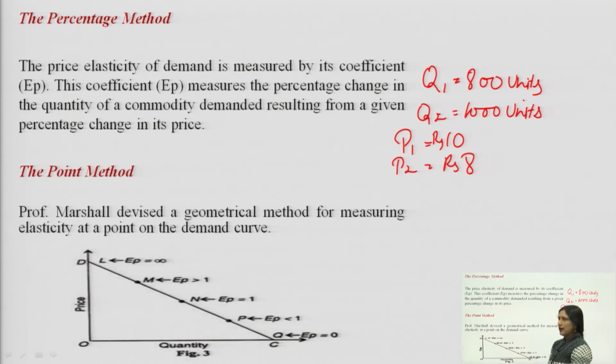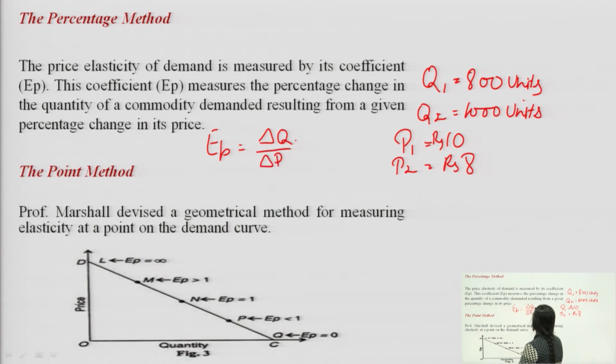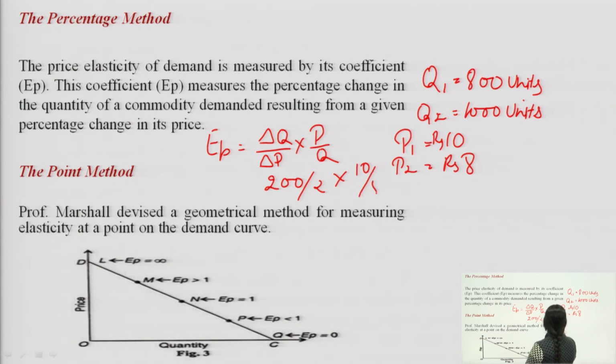So, if we will calculate the elasticity with the help of this data, so EP will be your delta Q upon delta P into P upon Q. So, here delta Q will be your 200 divided by 2 into 10 divided by 800, that comes out to be 1.25.